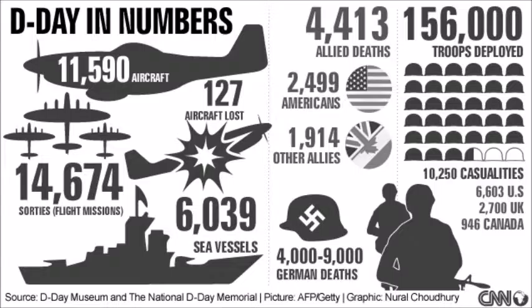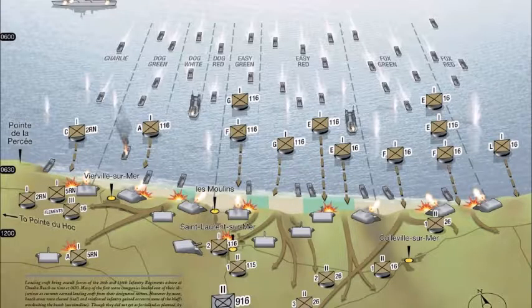Troops landed on 5 beaches which were codenamed Sword, Juneau, Gold, Omaha, and Utah. Later in the evening, the remaining troops in the Parachute Division landed. The British and Canadians faced little opposition when they captured the Gold, Juneau, and Sword beaches. It was the same for the Americans at Utah Beach, but Omaha Beach was another story. The U.S. forces faced heavy resistance at Omaha and suffered 2,000 casualties.